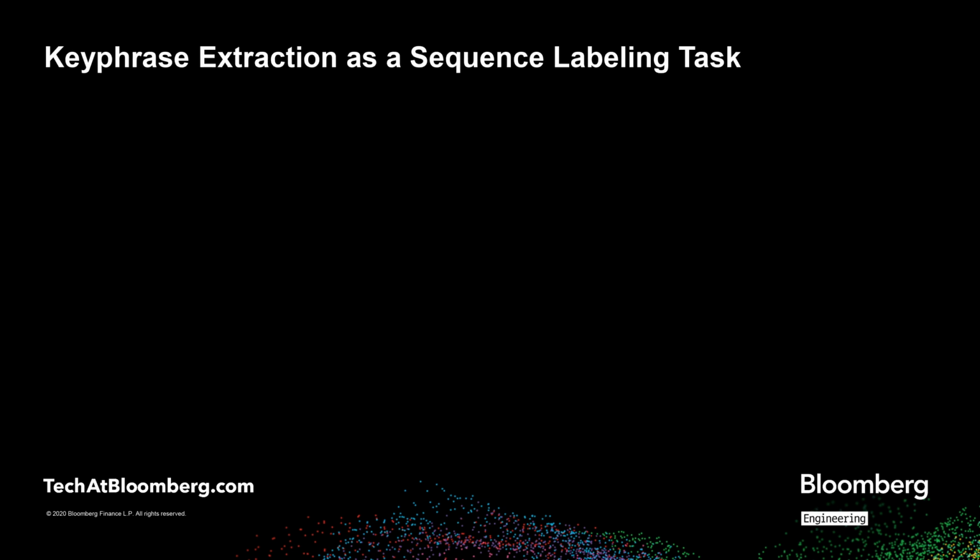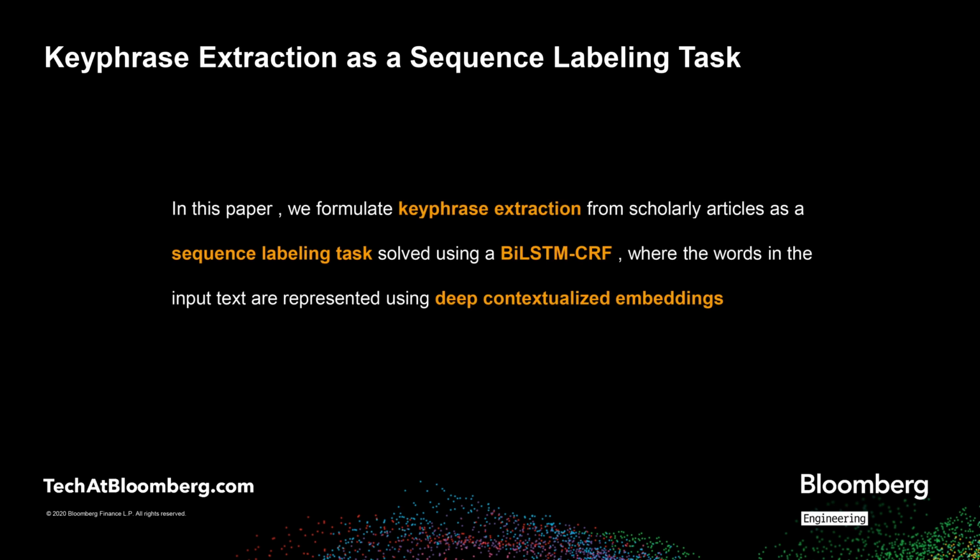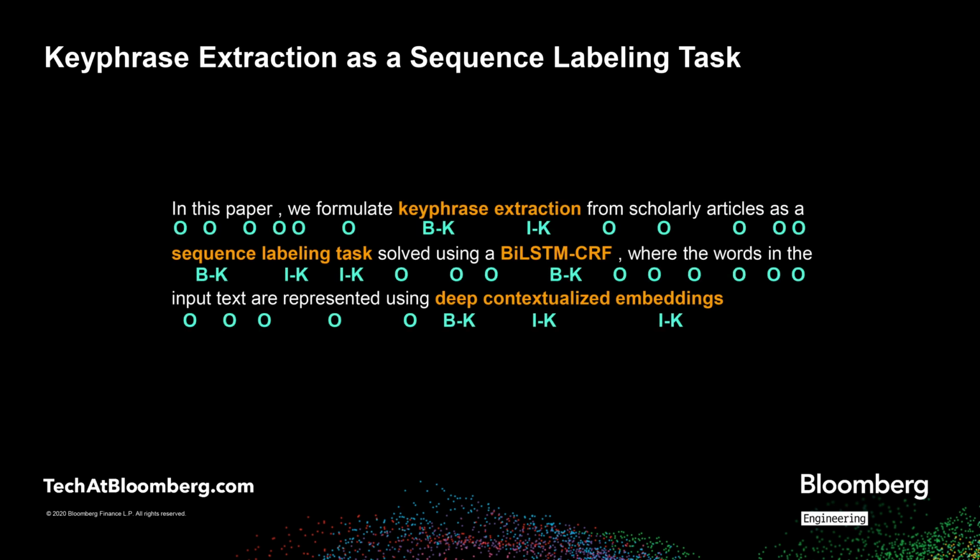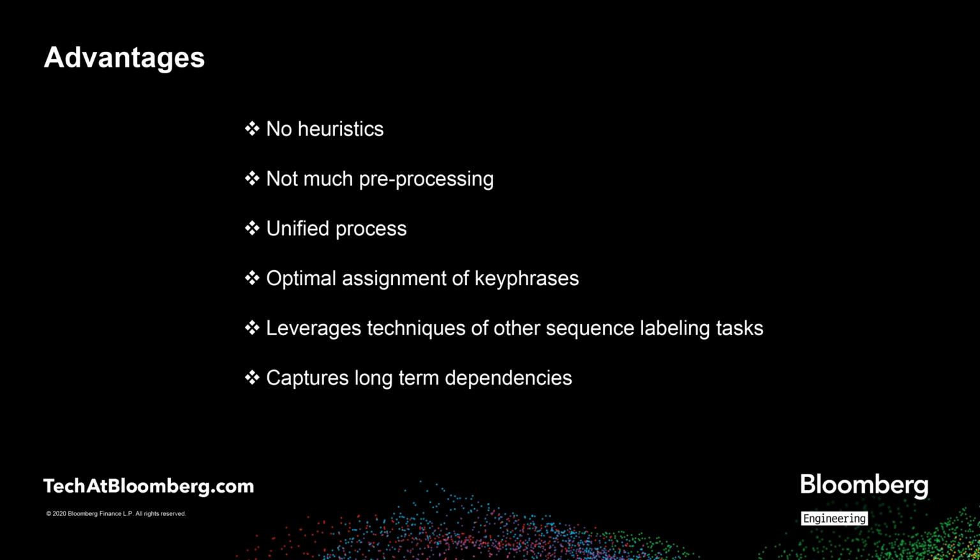This motivated us to approach the task of keyphrase extraction as a sequence tagging task where each token in the document is tagged as being a part of a keyphrase or not, using the popularly used BIO tagging scheme. This formulation has several advantages over the other methods.